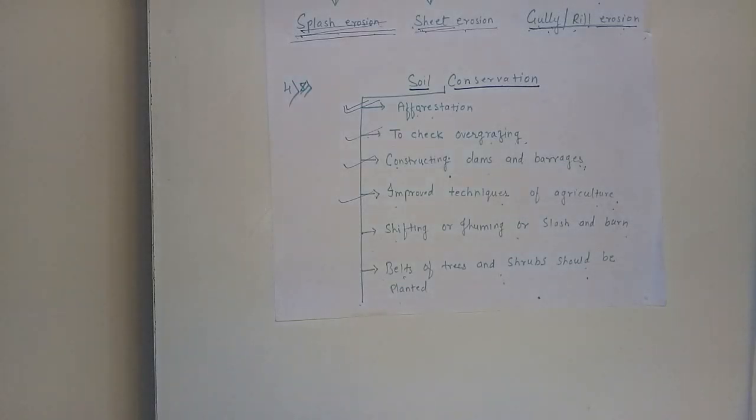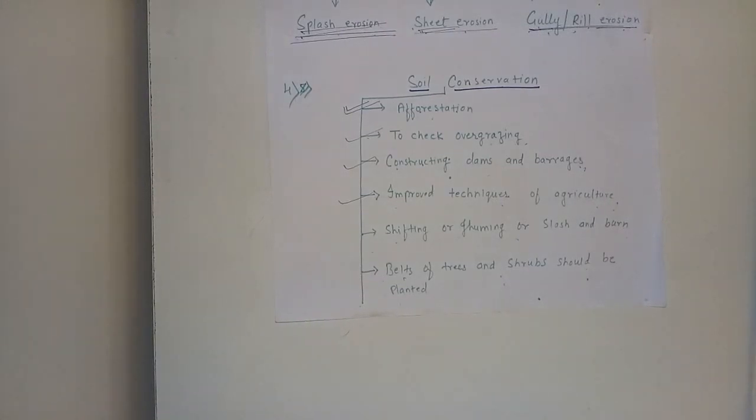Second point is terrace farming, which also checks erosion as it controls the direct flow of water down the slope. In agriculture, a terrace is a piece of sloped plain that has been cut into a series of successively descending flat surfaces or platforms, which resemble steps, for the purpose of more effective farming.